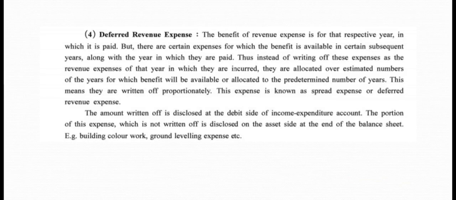Next, the amount written off is disclosed at the debit side of income and expenditure account, and the portion of this expense which is not written off is disclosed on the asset side of the balance sheet. For example, building color work, ground leveling expense, etc.